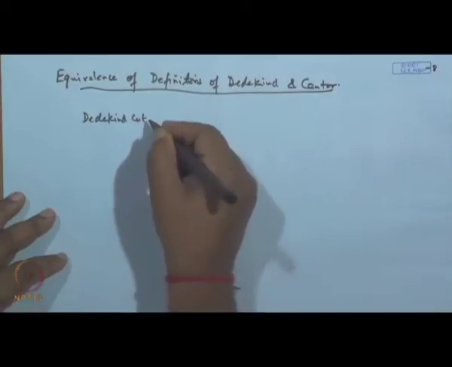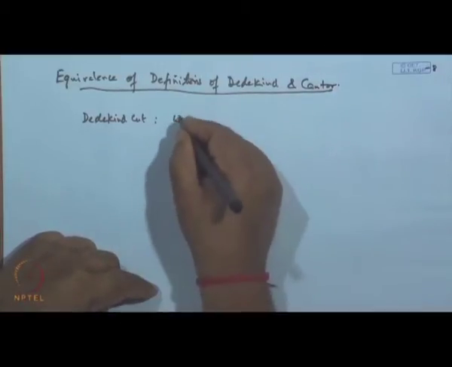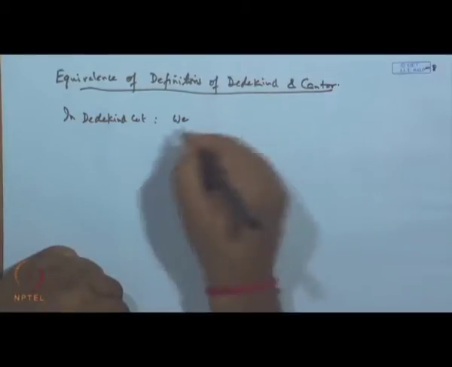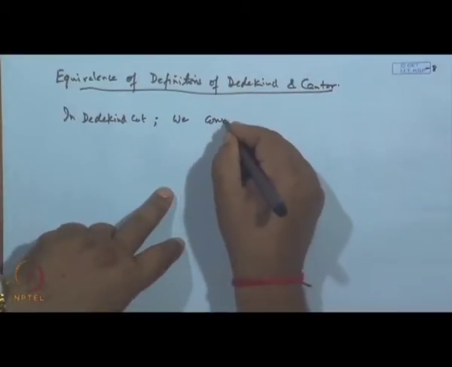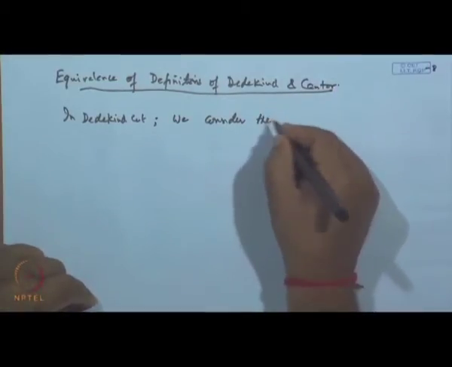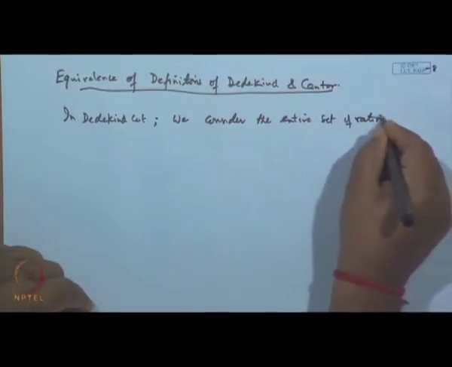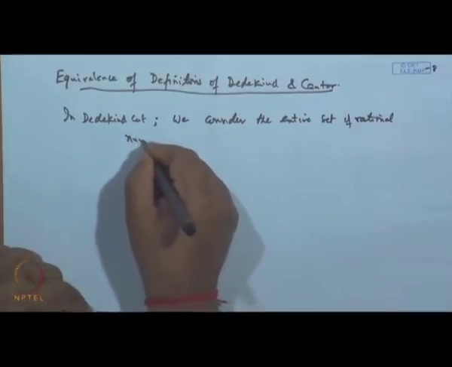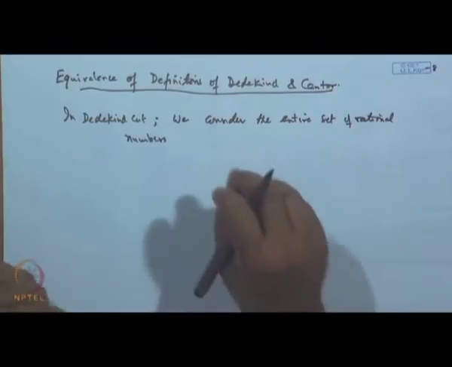In Dedekind's theory, we consider the entire set of rational numbers, and on this set we introduce the cut.